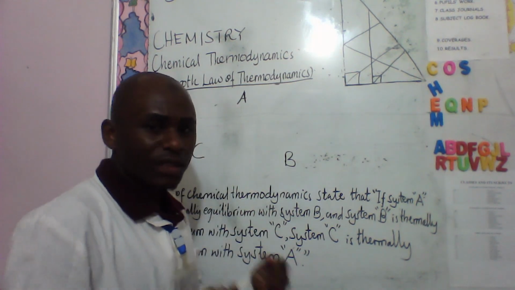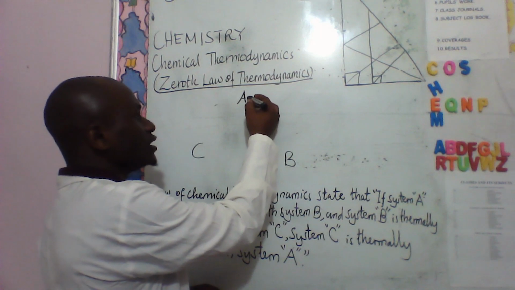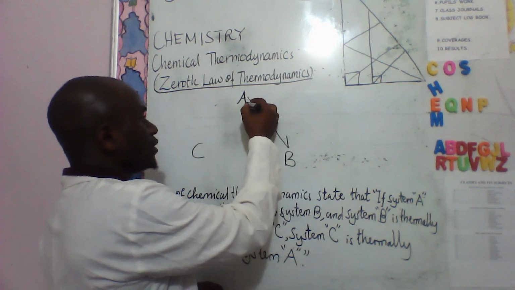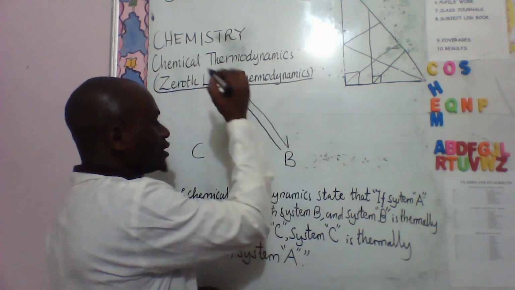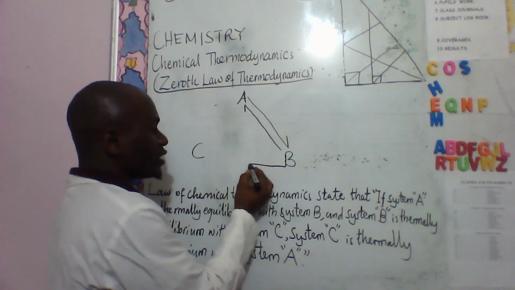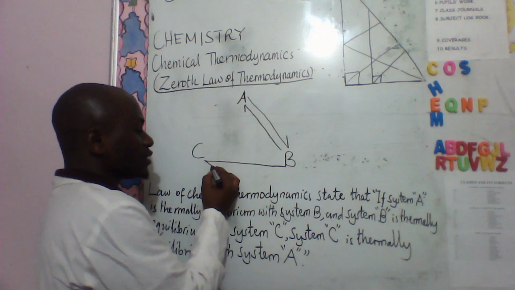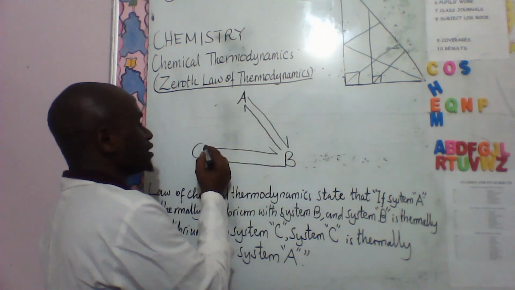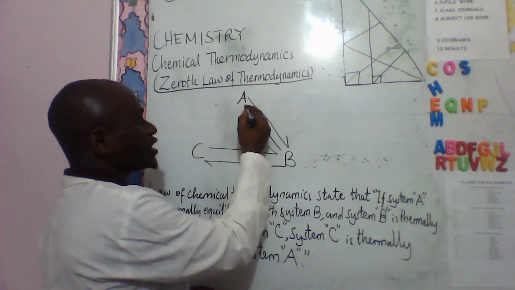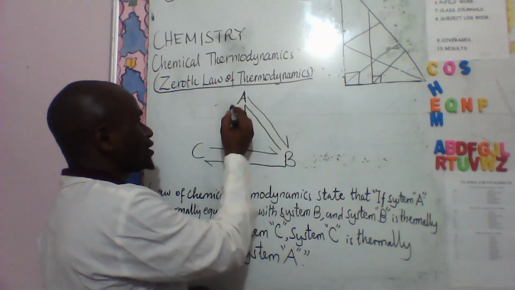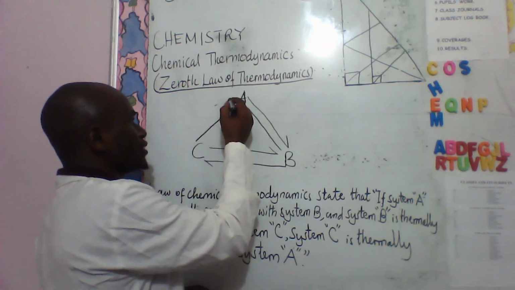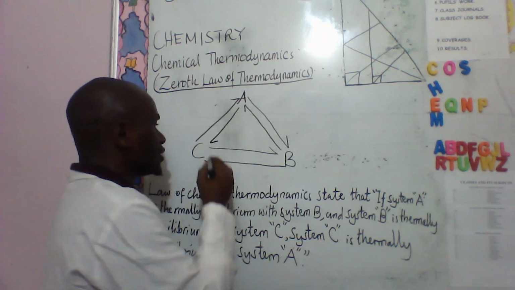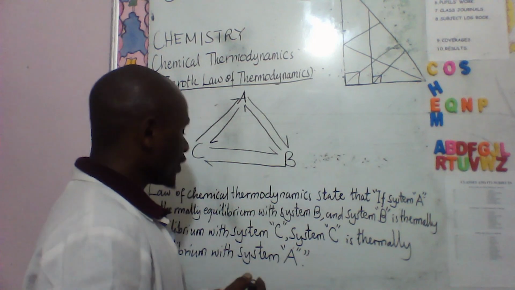What we are saying is that if system A is in thermal equilibrium with system B, and system B is in thermal equilibrium with system C, it means that system C is also in thermal equilibrium with system A.